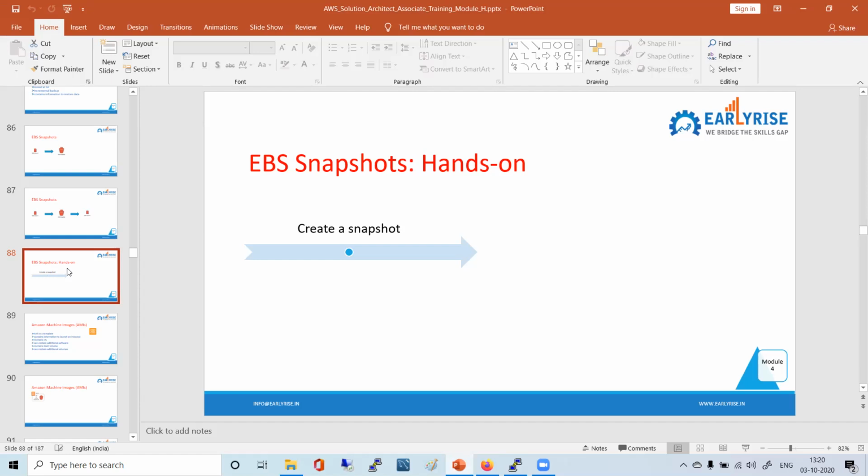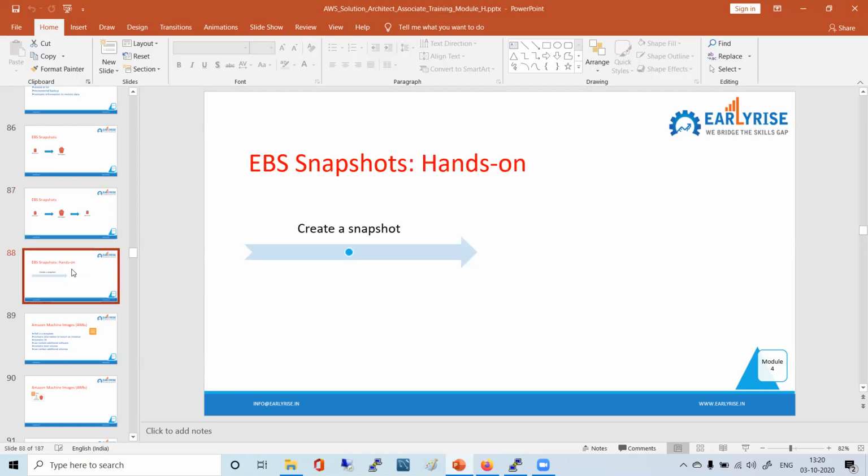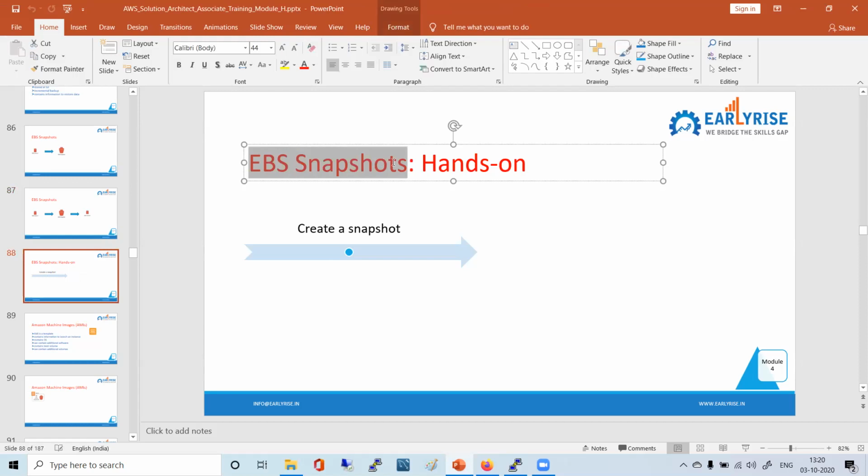Okay, sir. So see, when we are discussing a particular point, if you focus and understand that point, then additional points you can ask and you can try to relate. You will have more information on that, right? So just finish this part. We are talking specifically about EBS snapshot. We are not doing snapshot for instance store. We are not doing anything else. We are taking snapshot of one particular EBS volume, that is called EBS snapshot, right?